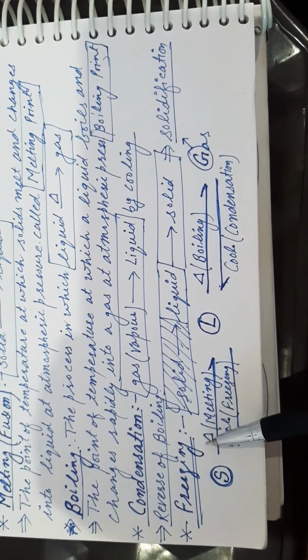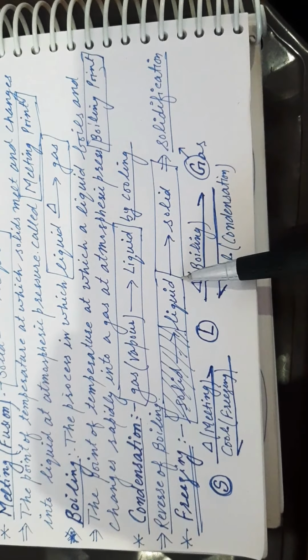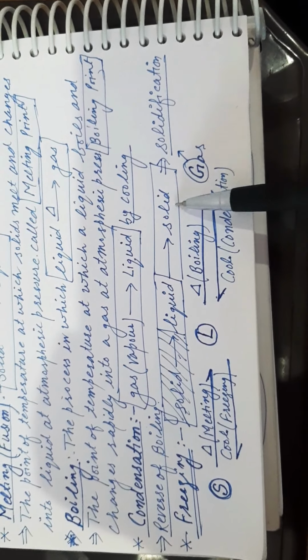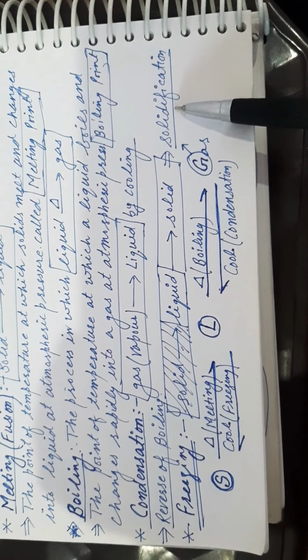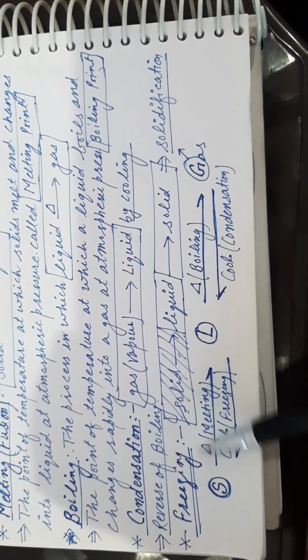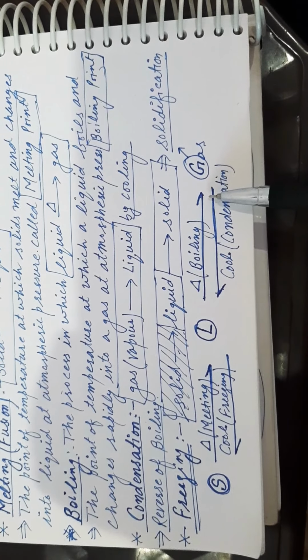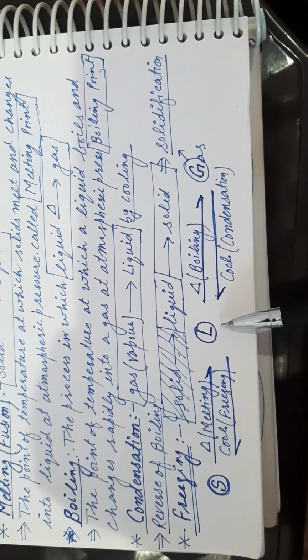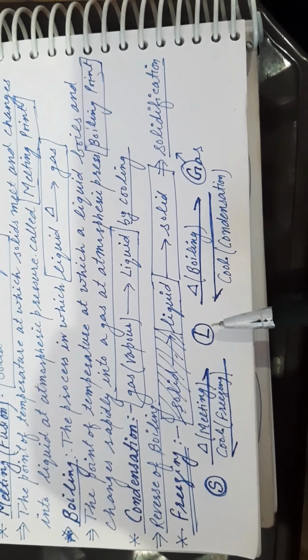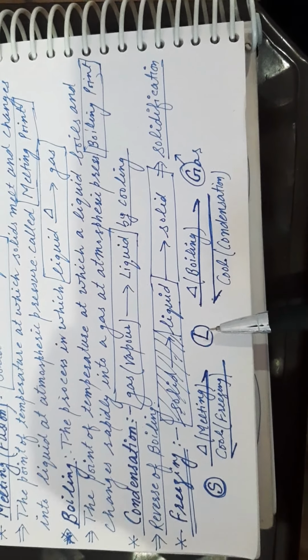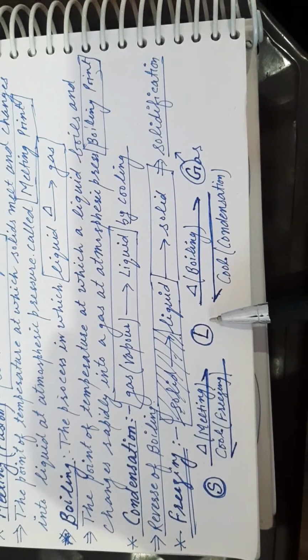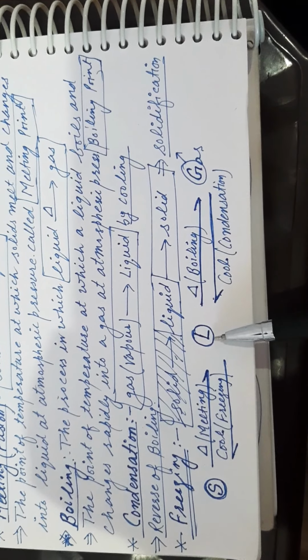And what is freezing? When a liquid substance on cooling changes into solid, the process is known as solidification, and all these states can be interconverted into each other by the help of two important processes. First is temperature, and second one is pressure.